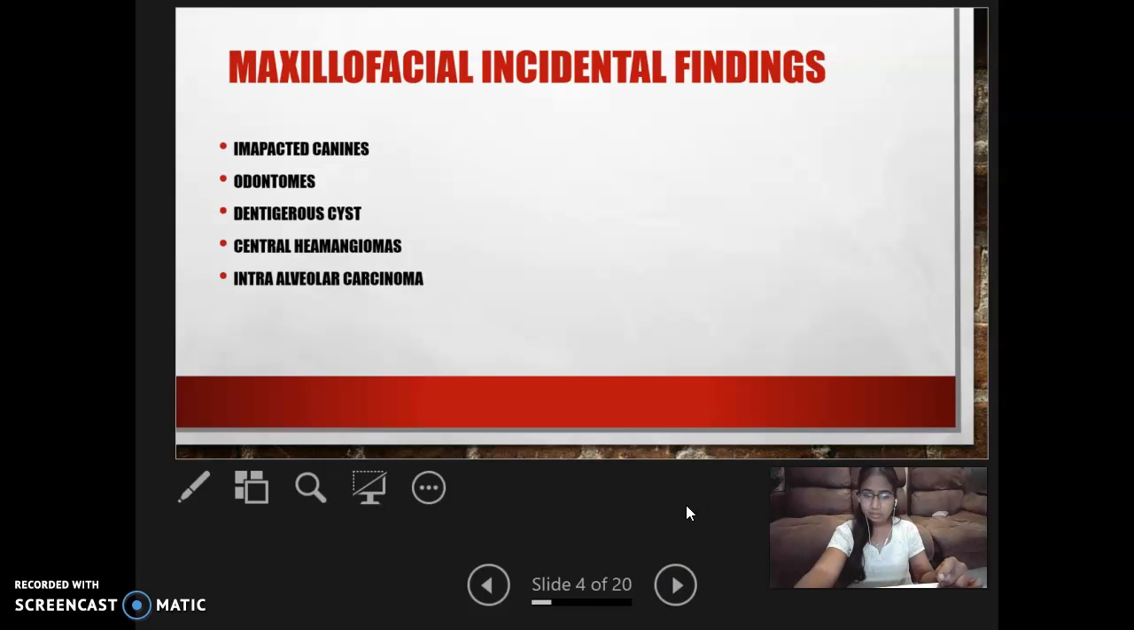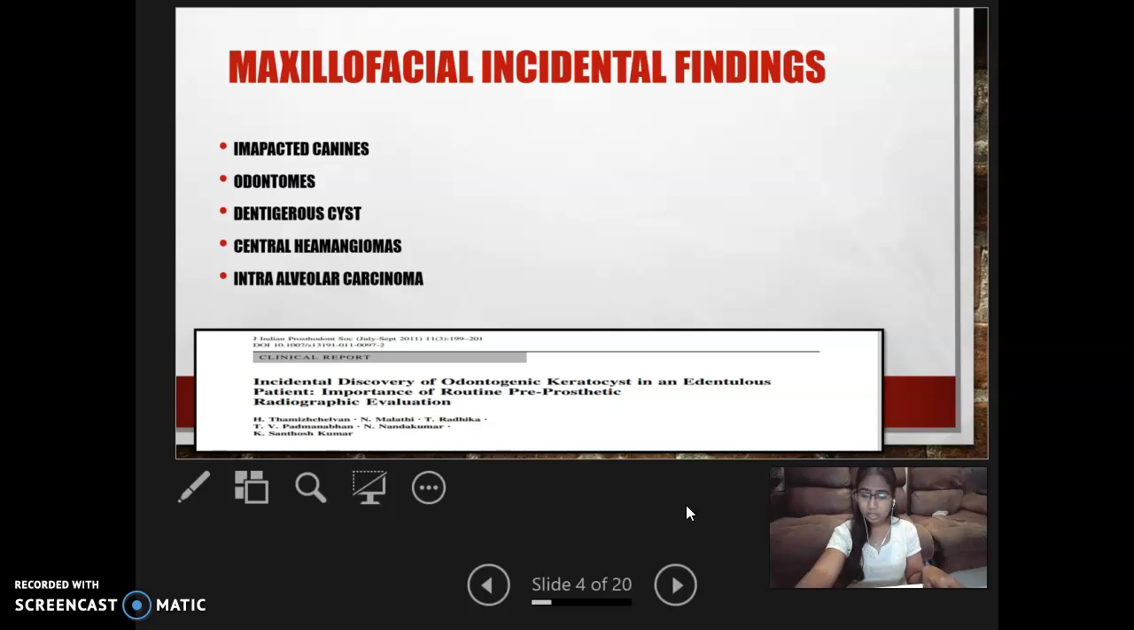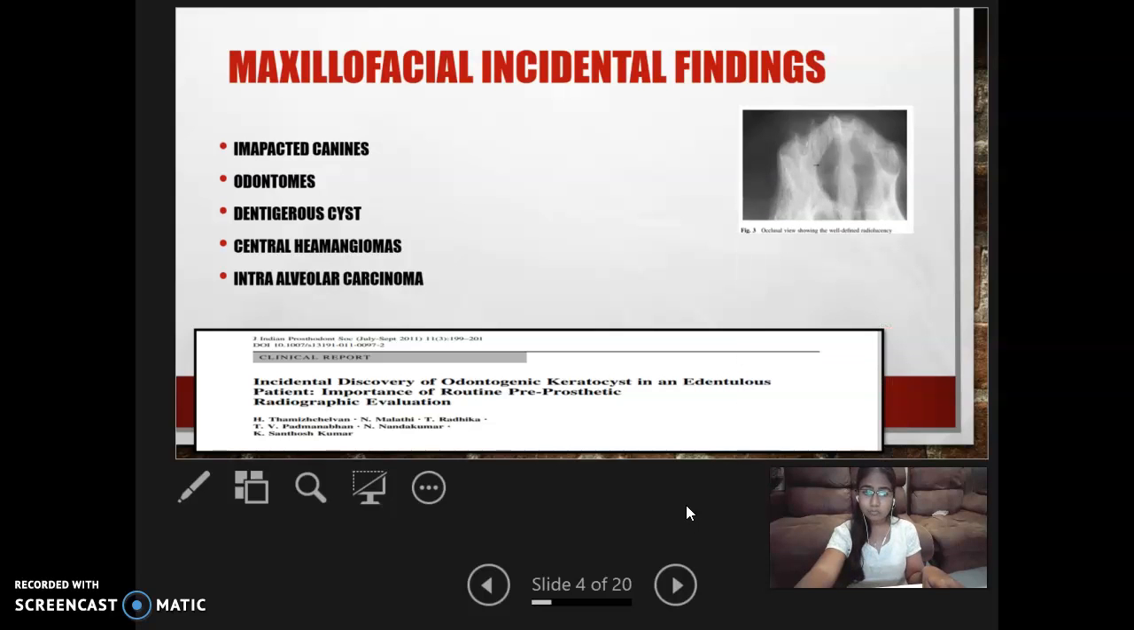Like medical findings, in dentistry also, so many incidental findings are there. A few examples of incidental findings are impacted canines, odontomes, dentigerous cyst, central hemangiomas, and intraalveolar carcinoma. These incidental findings are identified when we take radiographs for routine investigations, orthodontic treatment, or any fracture, prosthetic or implant treatment. Here I am providing one such article which shows an incidental discovery of odontogenic keratocyst in an aneurysmal patient. This is an occlusal view showing the well-defined radiolucency.